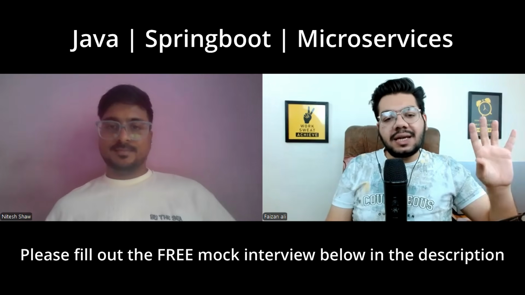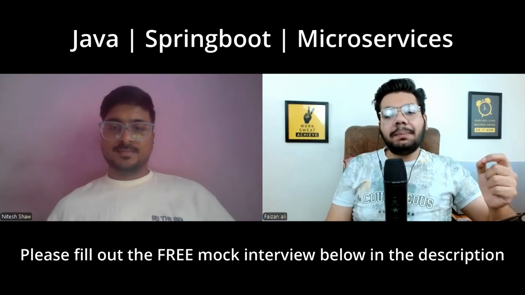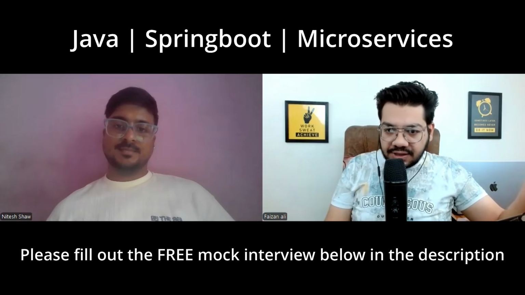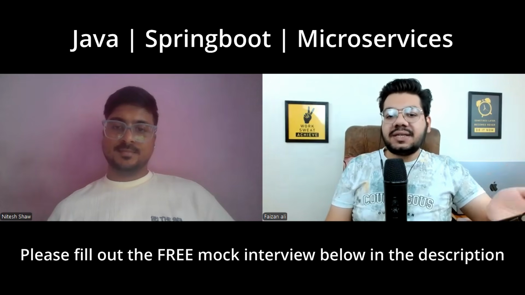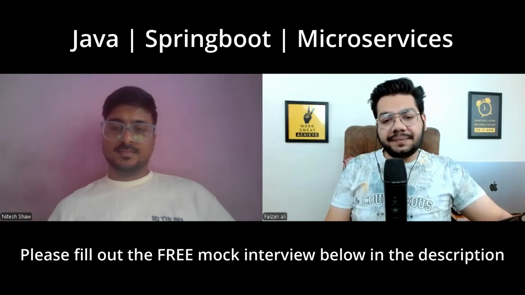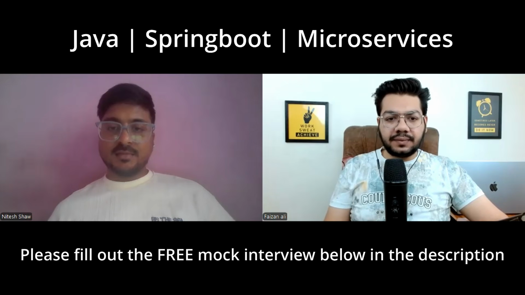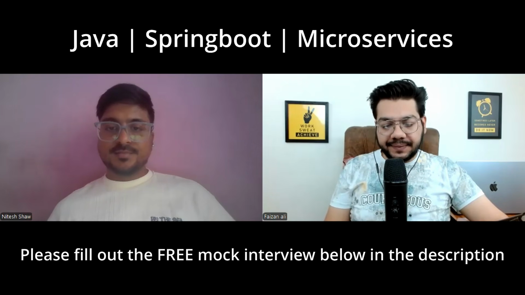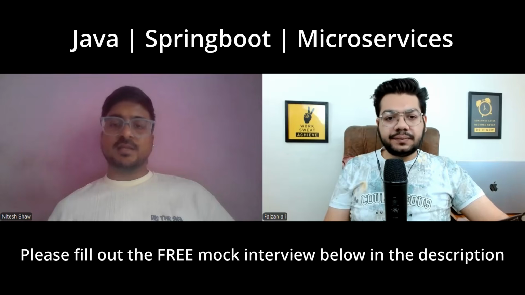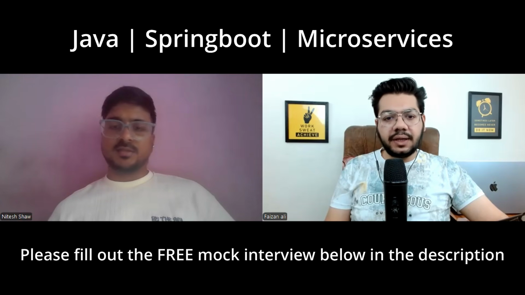So, Nitesh, let's say you want to implement method level security in Spring Boot. What annotations and configurations are needed? Method level security, I'm not able to remember those things currently.